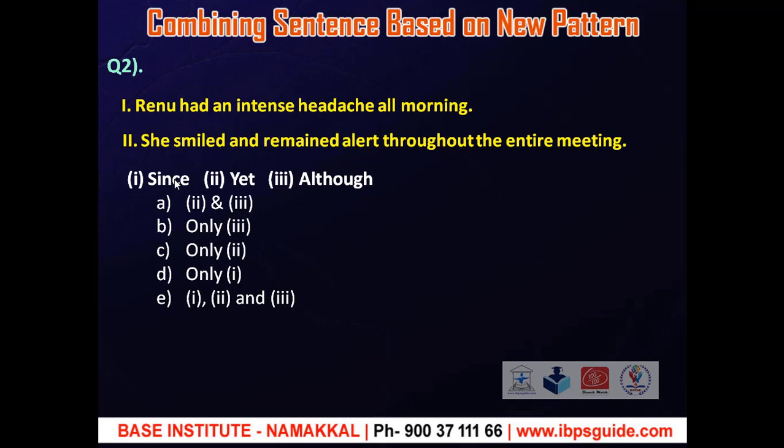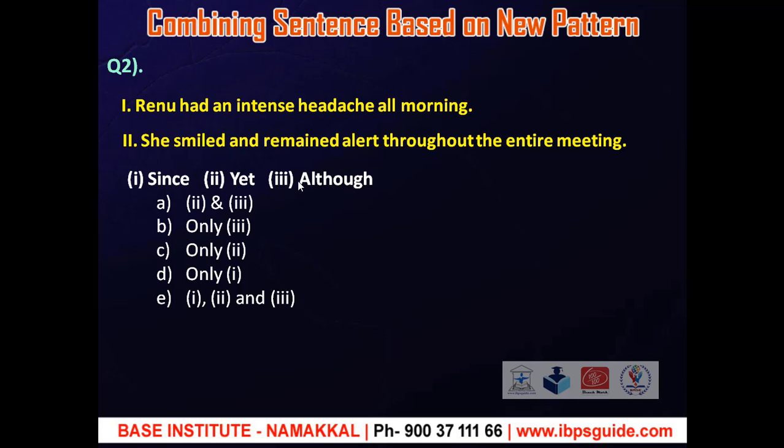Okay. Second word, yet. Yet is used in negative or interrogative clauses, usually with perfective aspect to show that something has not happened by a particular time. Yet is used usually at the end of the sentence. Third word, although. Although is a conjunction. It is used for introducing a statement that makes the main statement seem surprising and gives an extra idea.